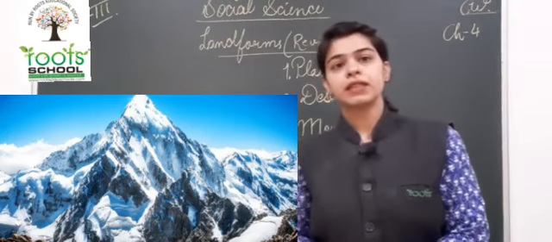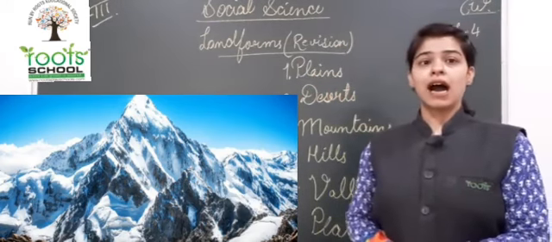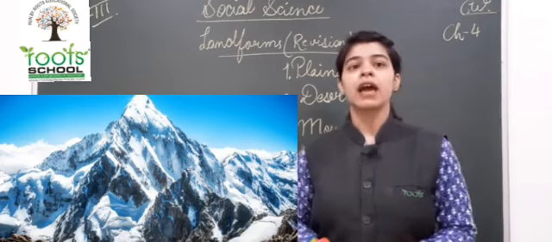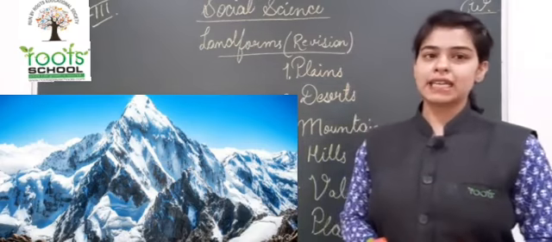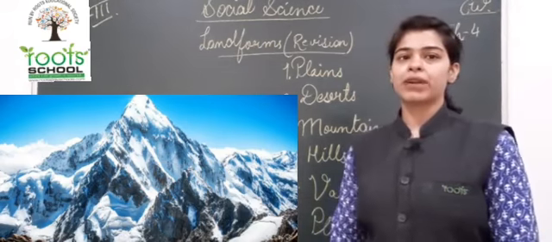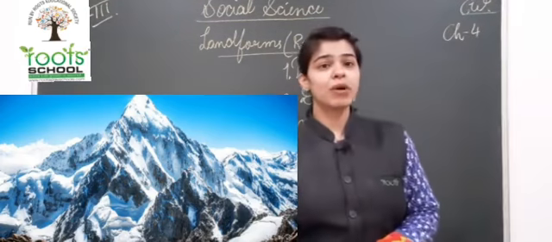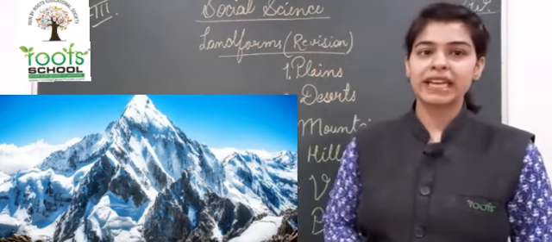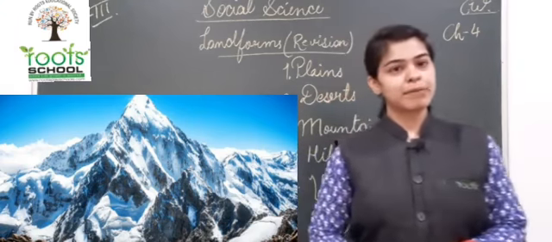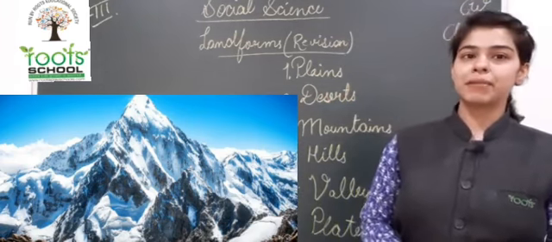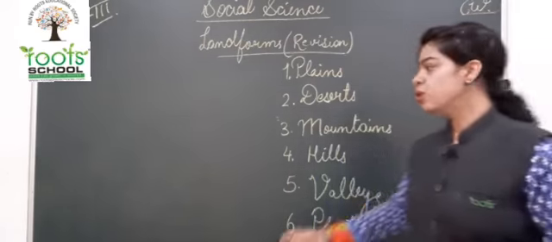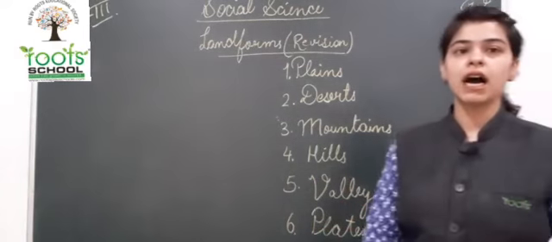Okay, then mountains are in a continuous row. Mountains एक continuous chain में बने होते हैं. And what is this chain called? It is called the mountain range. Okay, what was the example given in your book for mountains, children? The Himalayan mountains. Okay, now we come to the 4th type of landform, that is the hill.